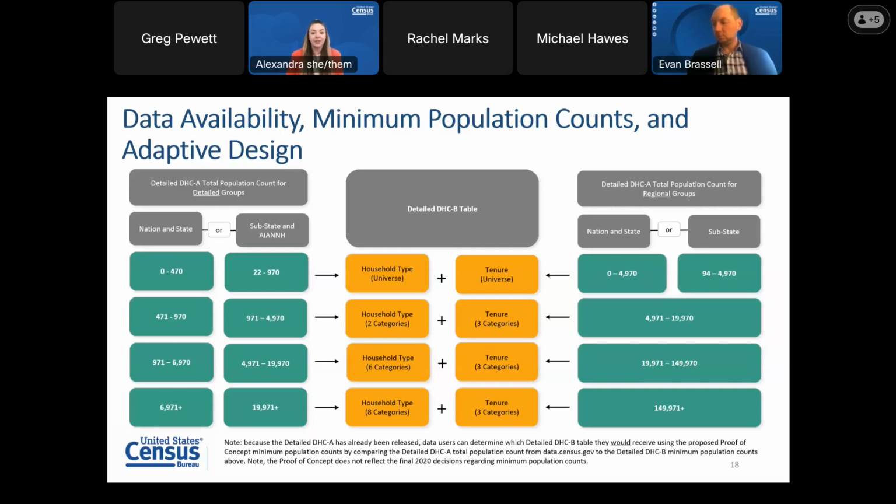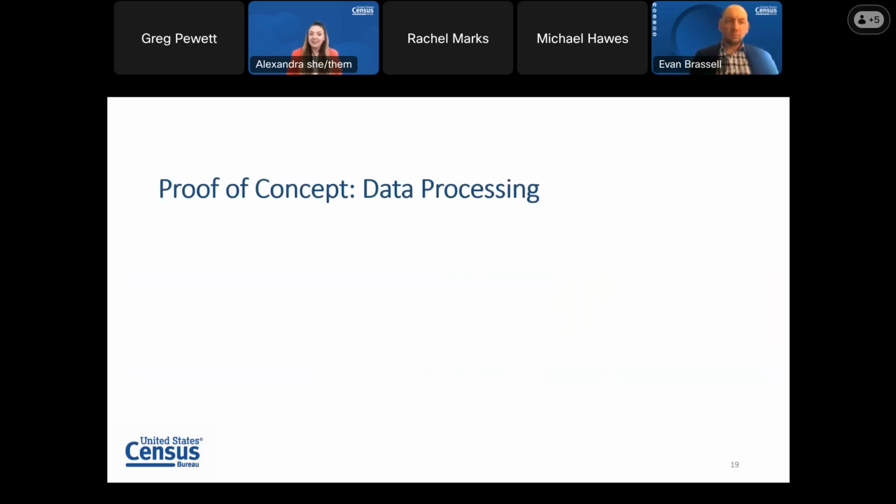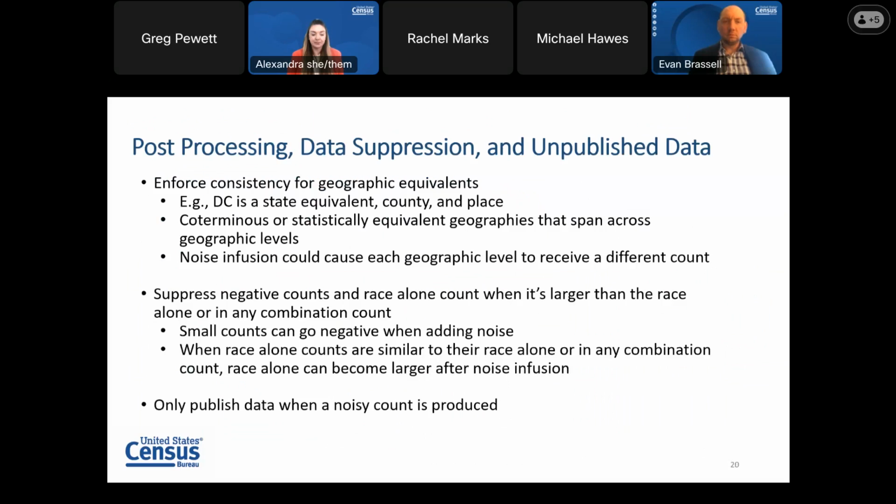So next, I'm going to revisit some of that data processing that we skipped on the adaptive design process, and I'm going to talk about detailed DHCB, which is very similar to detailed DHCA. So first, we enforce consistency for geographic equivalence. Geographic equivalents include coterminous geographies, and all that really means is different geographic levels that have the exact same boundary.